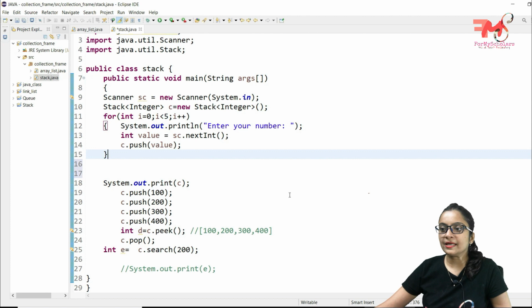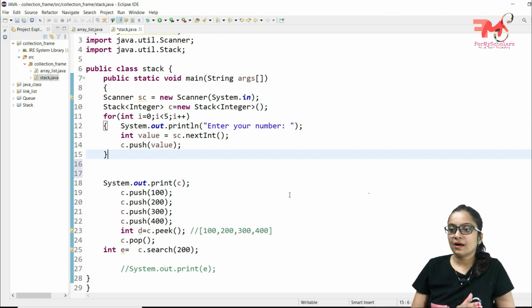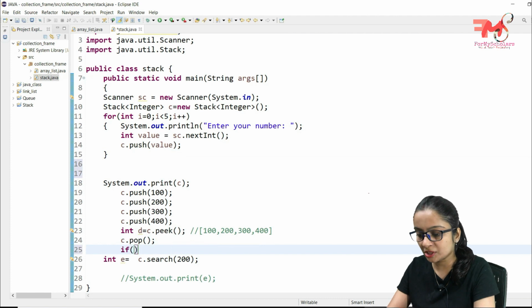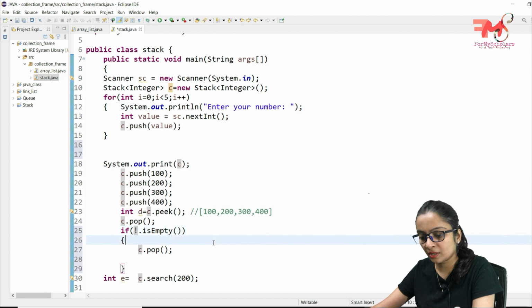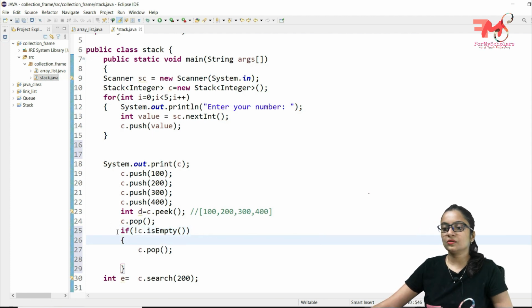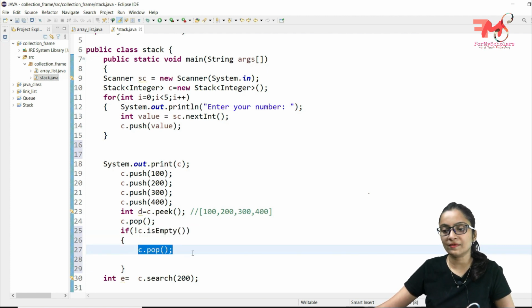One more function is there, isEmpty, if you want to check whether some data exists or not, because as we studied in the previous video also, when we want to pop the data, first we check for the underflow condition. So it has an inbuilt function for this, isEmpty. So we can check if not isEmpty, we write not here because we are popping the data. If this condition is true, meaning the stack is not empty, in that case only we will pop the data, or you can say delete the data from the stack.